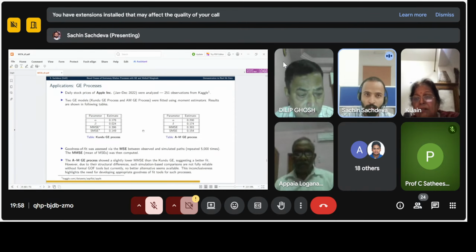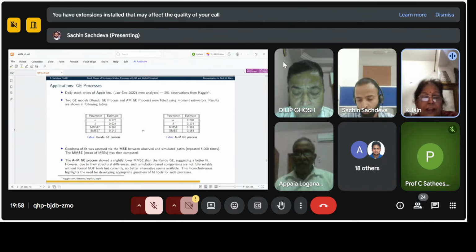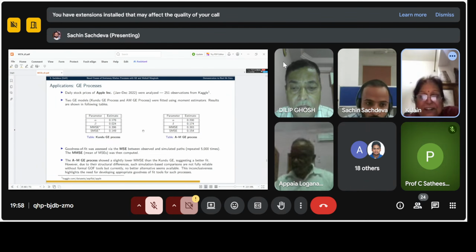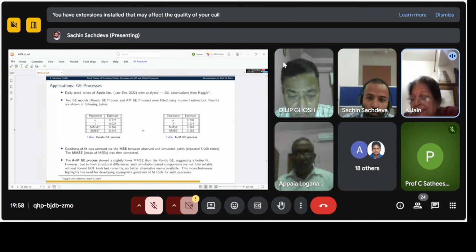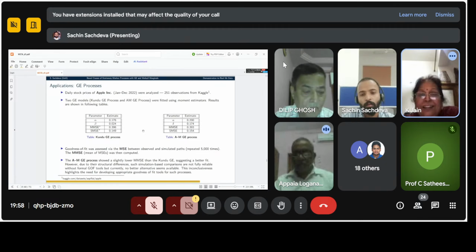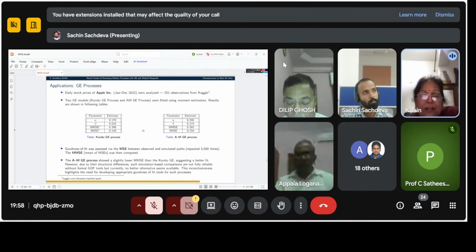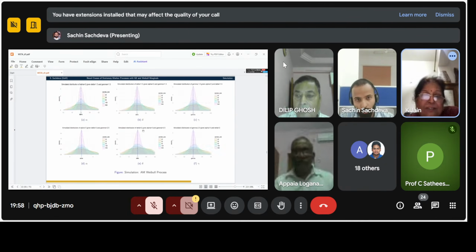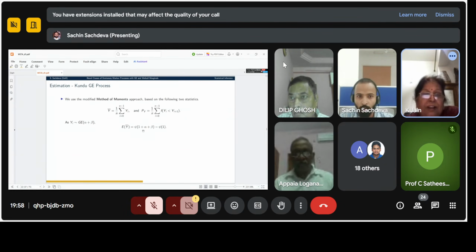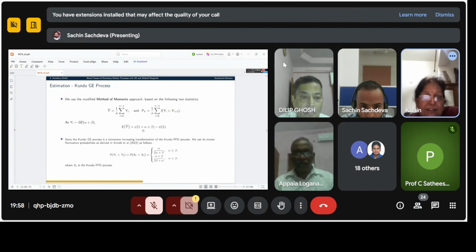There's no gamma in GE processes. Okay, yes, ma'am. I think Professor Ghosh has asked you the same question, which I was thinking. So that's already answered. And another thing, like fluctuation probabilities. Yes, ma'am. Can you go back to that slide, just for one moment?